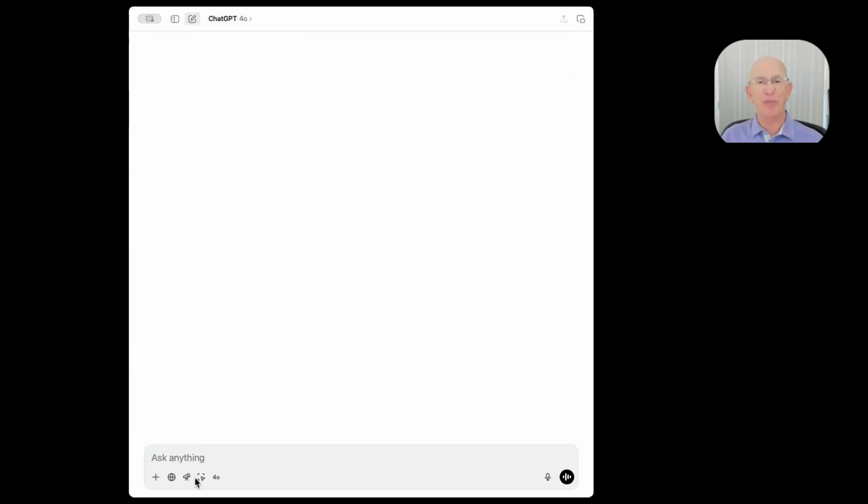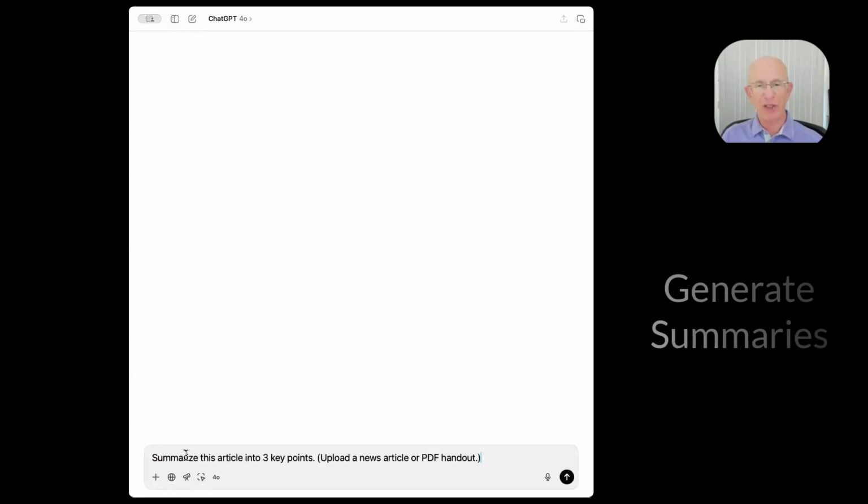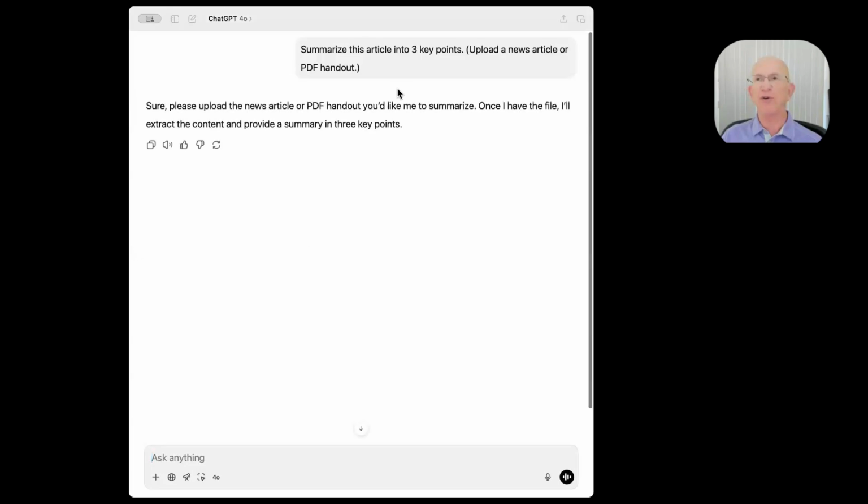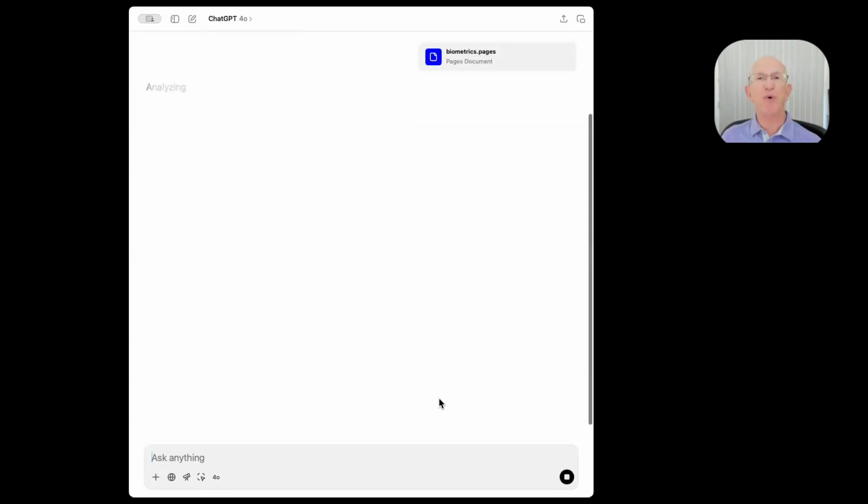So let's see if I can pull up my file here and find something. Summarize this article into 3 points. So I'm going to pull up an article that I have written here from something else. It's called biometrics. Let me see if you can drag and drop things. And that's what I'm doing, dragging and dropping from my file explorer here into my AI. And so let me see if I can say, here's the article. Give me 3 points on this.